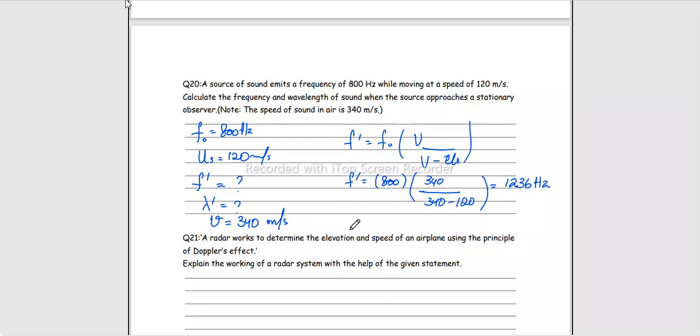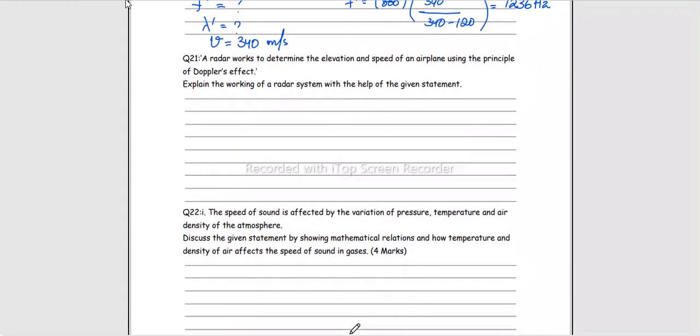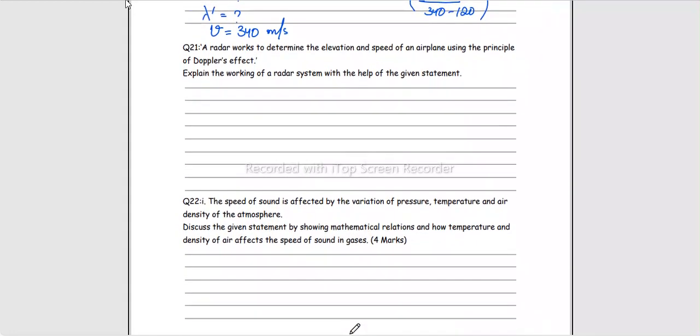Then again, a radar works to determine the elevation and speed of an airplane using the principle of Doppler's effect. Explain the working of radar with the help of the given statement. Then you will say that a wave of a suitable frequency is transmitted, it reflects off the aircraft, and the reflected wavelength is perceived and analyzed, and then it is compared.